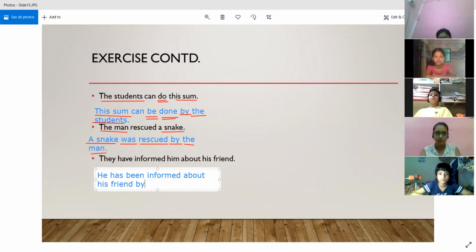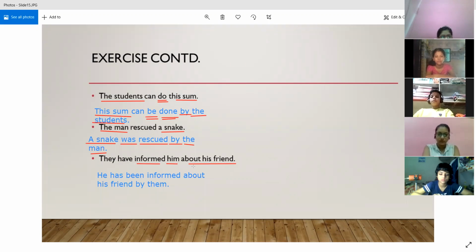All right. So now we will see how this conversion took place. So first of all, what happened was that him was the object over here. About his friend is not an object. All right. So we should be clear about that first. We are just talking about what was informed.